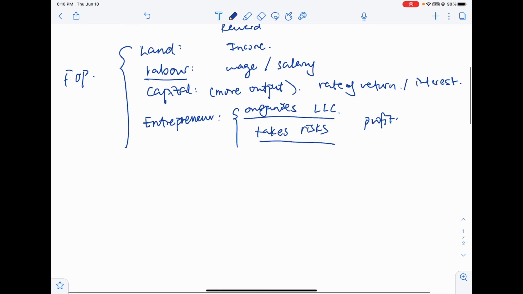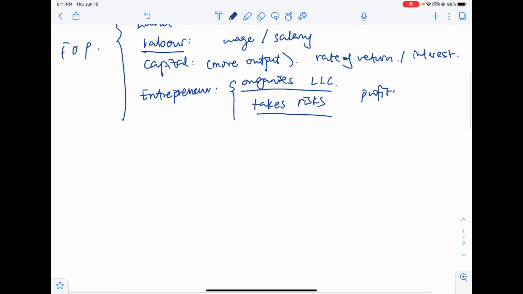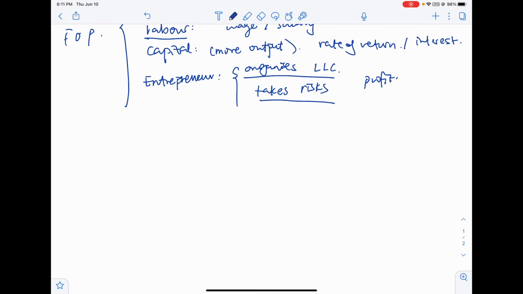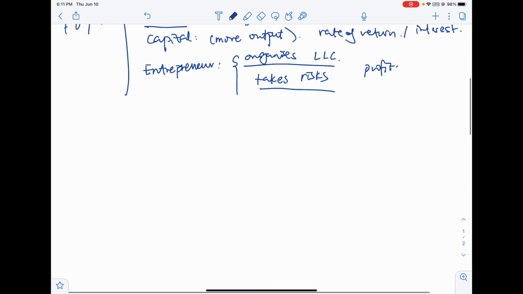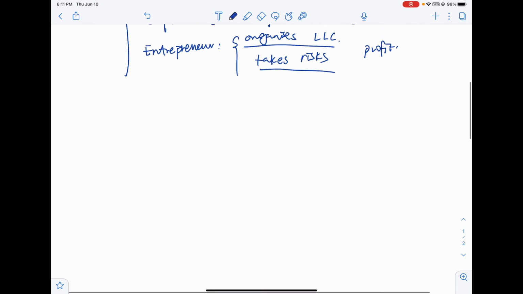Now after understanding the factors of production and scarcity, we have to understand how we allocate the resources more efficiently, and that is what economics is about. To help us understand how to allocate the resources properly to reduce the scarcity and the opportunity cost, we need to ask three basic economic questions.